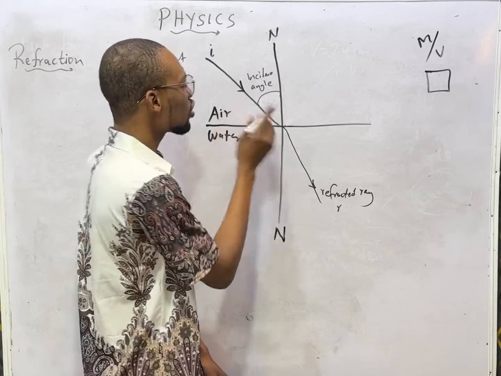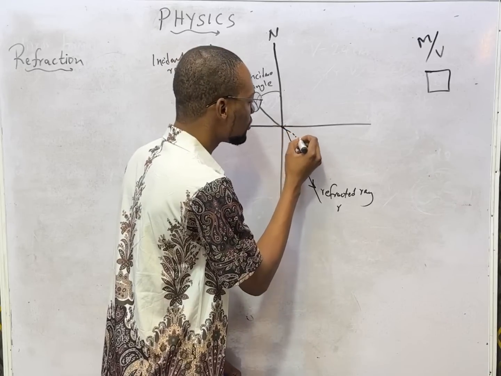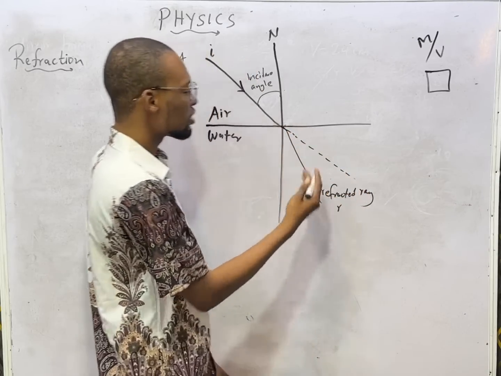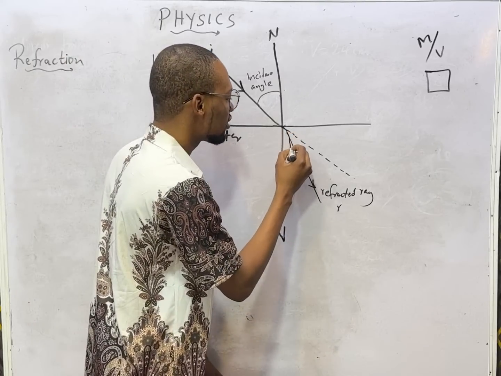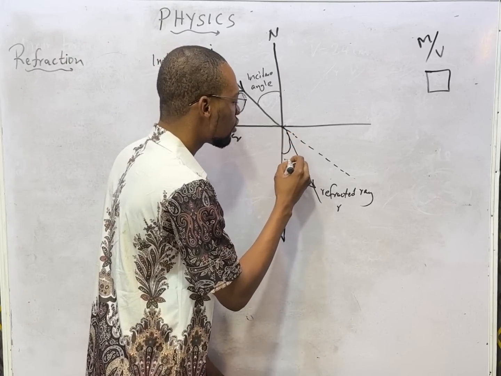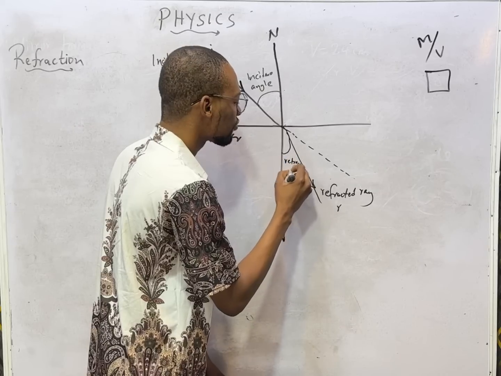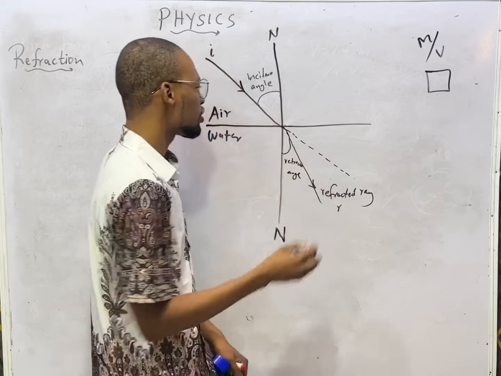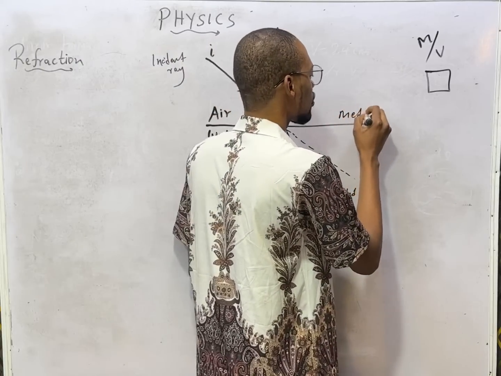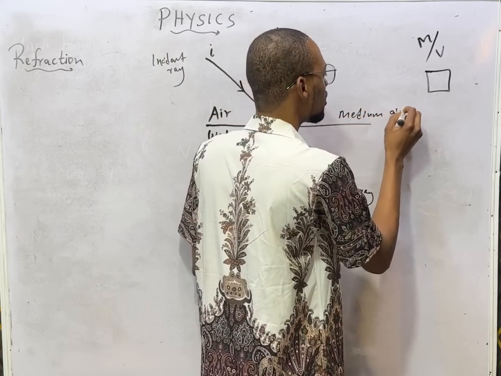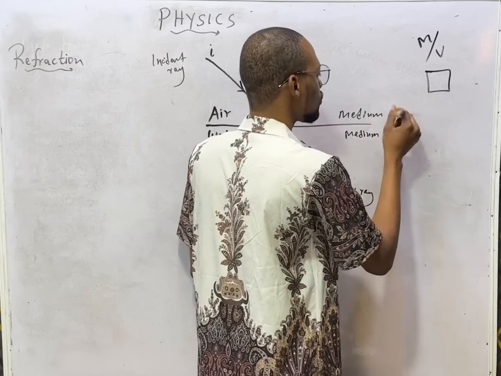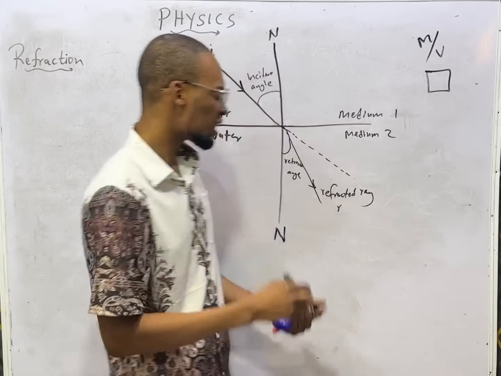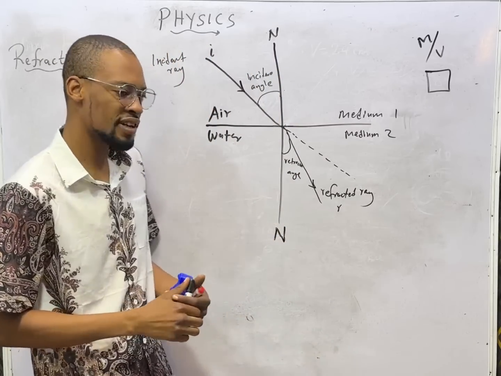This light is supposed to go straight like this, but it has now refracted. So here is the refracted angle or angle of refraction. This is medium 1, which is air. This is medium 2, which is water. So that is the basic idea of refraction.